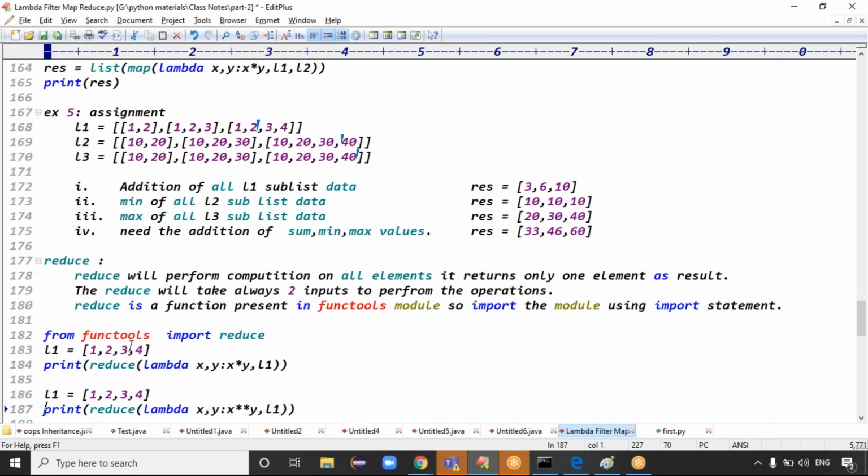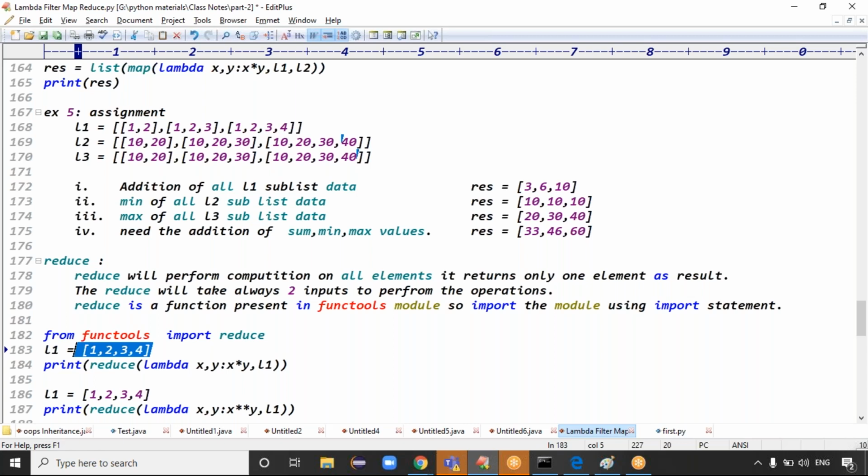For example, I have the list 1, 2, 3, 4, and I need the multiplication of these four elements. 4 3s are 12, 12 2s are 24, 24 1s are 24 only. If I do the multiplication of these elements, how many outputs are returned?